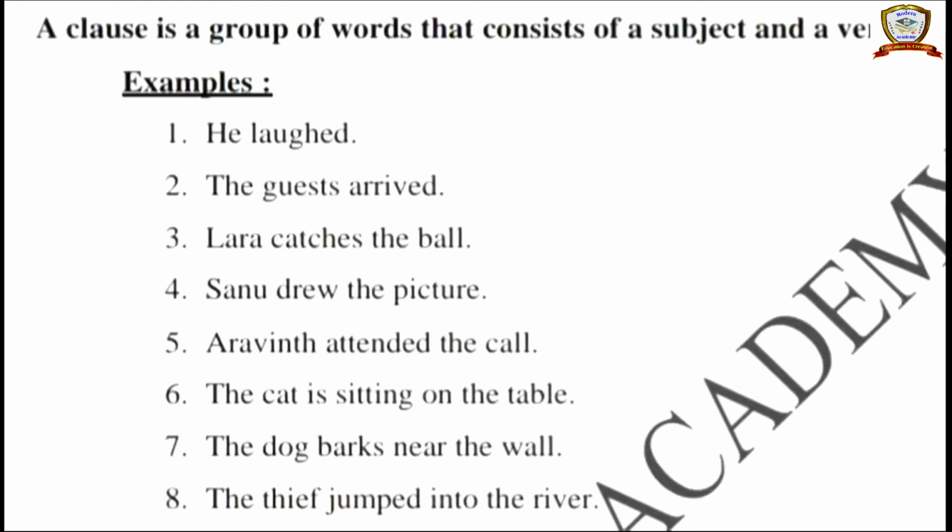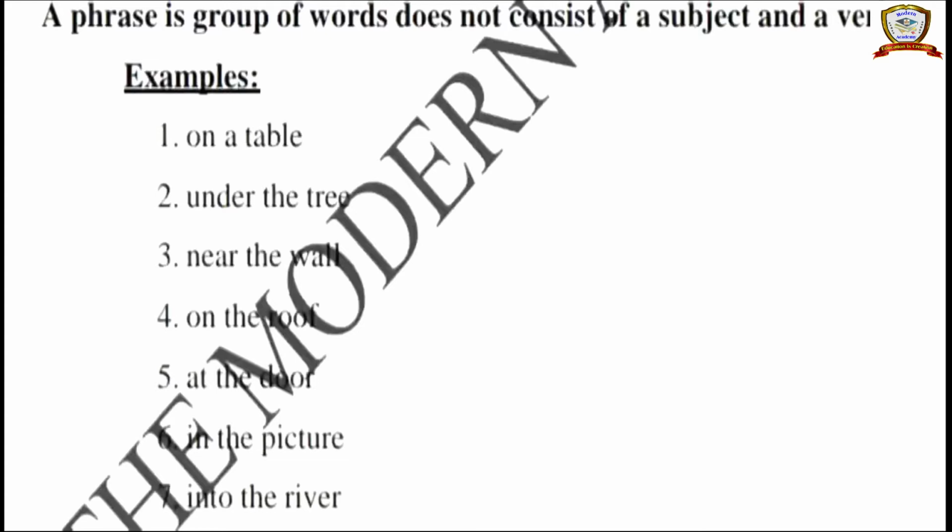Yeah. See, so a class is a group of words that consist of a subject and a verb. So that class is divided into an independent class and a dependent class. See the examples here. He laughed. So he is a subject, laughed is a verb. So will it give a complete meaning or not? Yeah, it will give a complete meaning. So this sentence is an independent class. Okay, the guest arrived. So that is also an independent class.